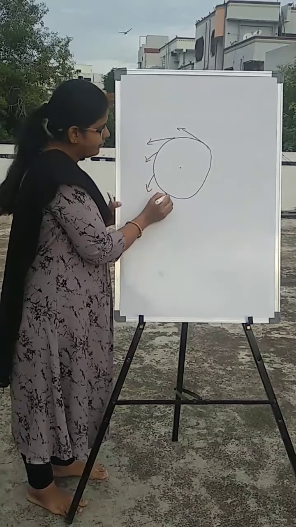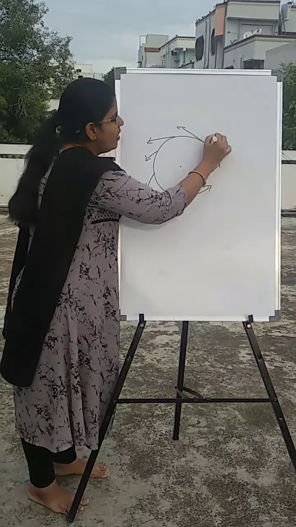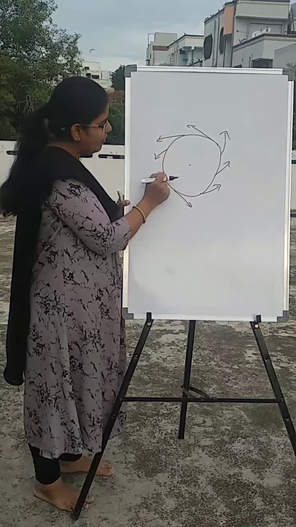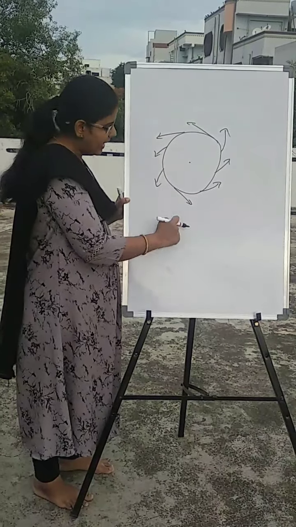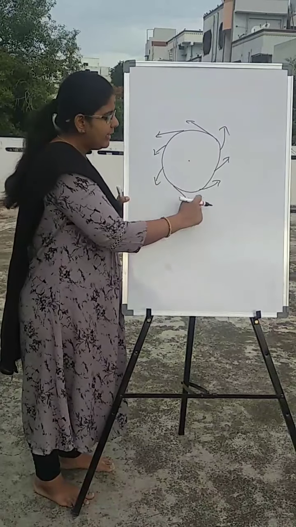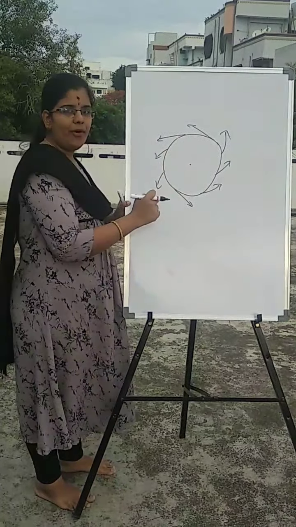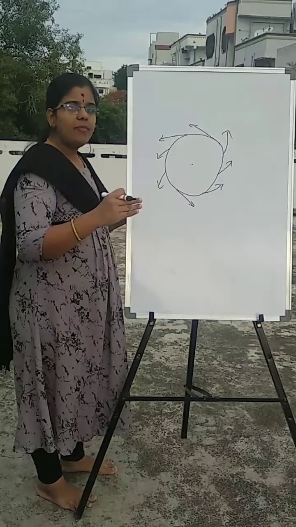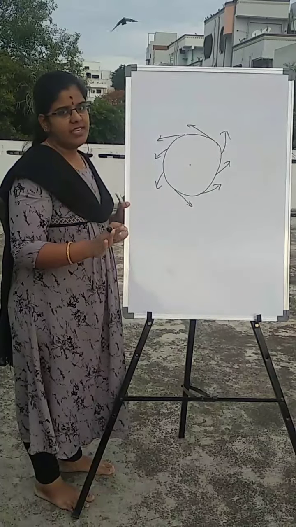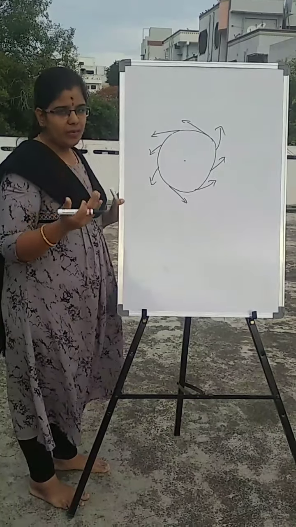We call these lines velocity vectors. I have left it at this point and it has fallen here. If I had left it here, it would have reached here. Like that, at each and every point the direction of the object is changing, but the speed of the object is constant. So here the acceleration of the object will also be varying.